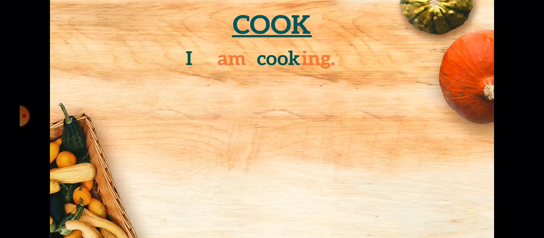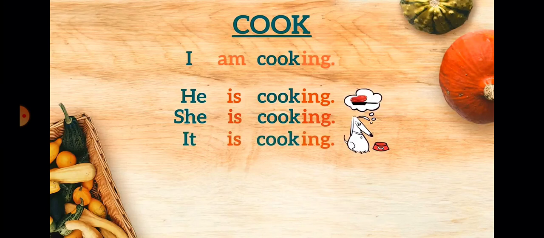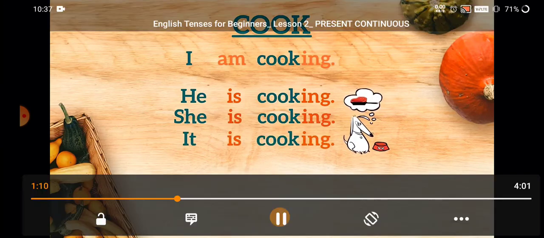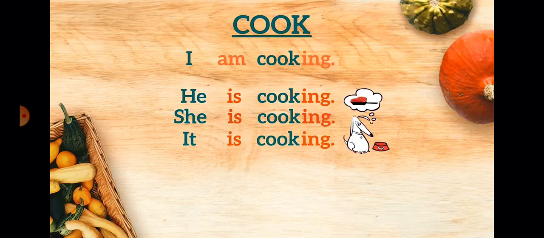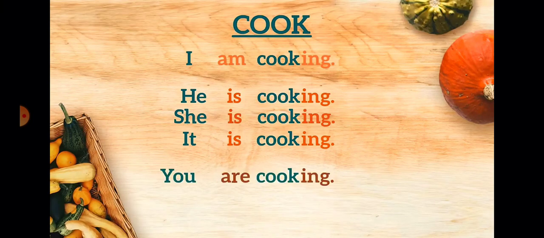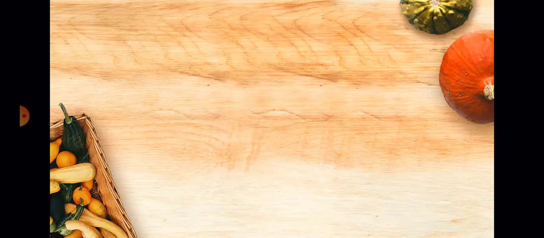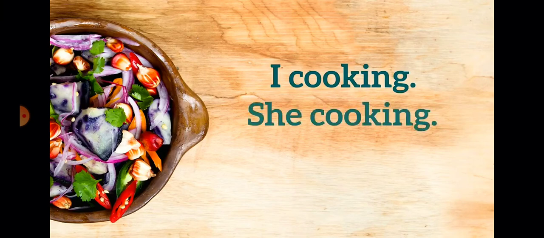Cook. I am cooking. He is cooking. She is cooking. It is cooking. So as you can see, is and am are verbs to be. And cooking is the word next to it, so we add ing to it. Also, you are cooking, we are cooking, and they are cooking. So it is plural and singular.